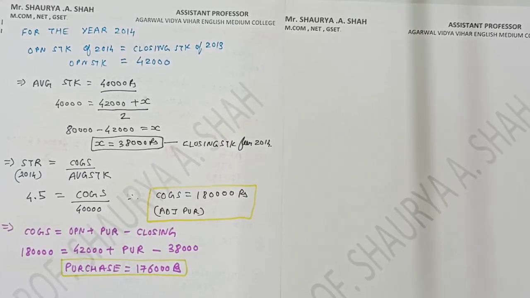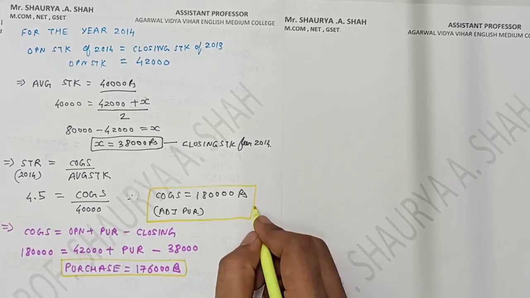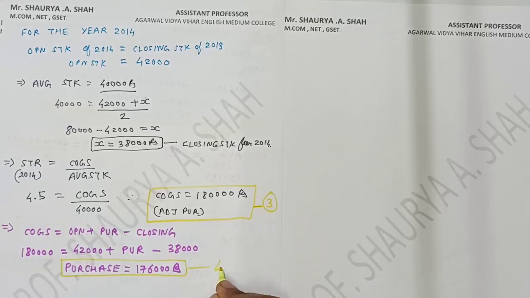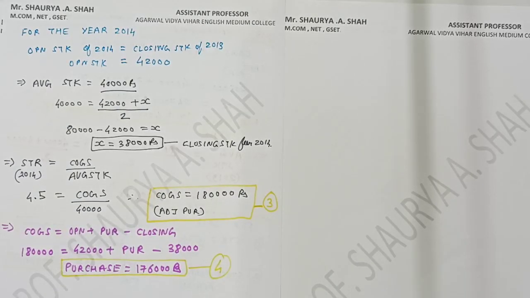Fine. So 1,76,000 is my purchase. So the first answer which was needed was purchases, and the second answer that was needed is my adjusted purchase, right? So that is number 3, that is number 4. So 4 answers they have asked and 4 answers I have completed, right? Is it clear to all the students? Fine. I give you 5 seconds. You can go through the sum. You can again tally the sum with this part. Then I'll show you the first part. Then we'll be moving on to the next sum.